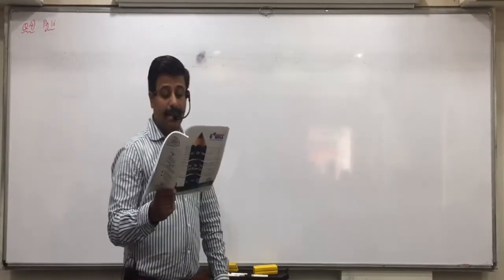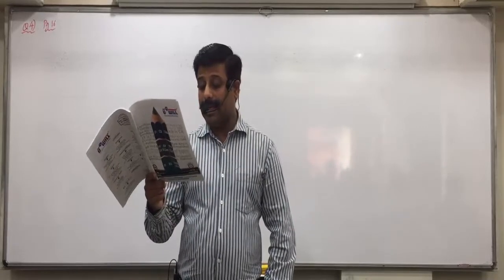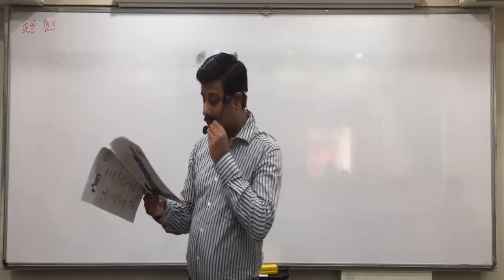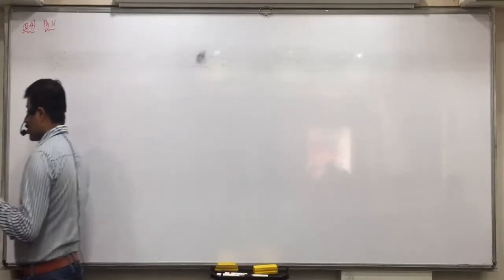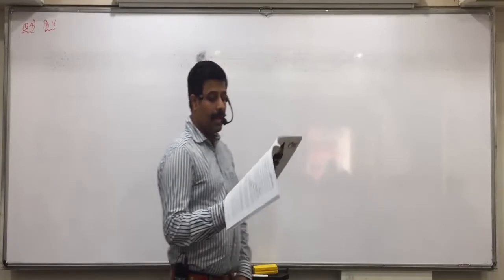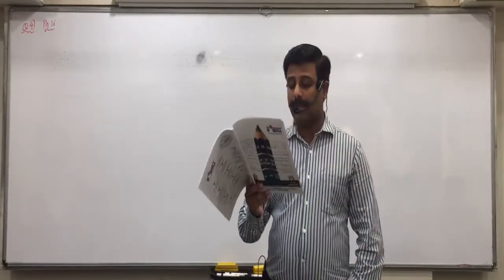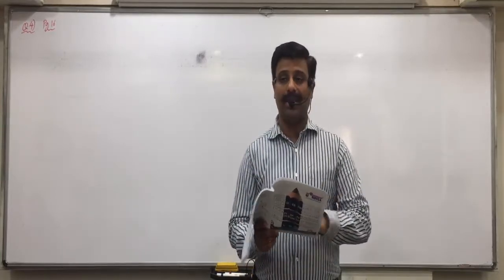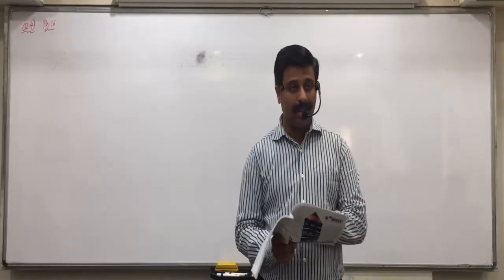So question 4 on page number 16. JC Limited Corporation is dealing in seasonal product. Sales pattern of the product quarter wise is as under. In first quarter there are 15% sales, second quarter 20% sales, third quarter 50% sales, and fourth quarter 15%. So total sales during the year are divided into quarters in this pattern. You can see total will come 100. 15 plus 20, 35 plus 50, 85 plus 15, 100.